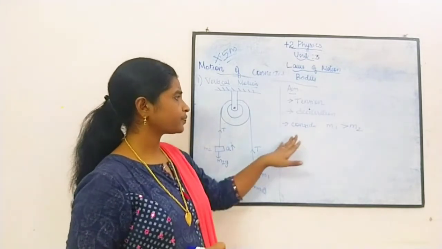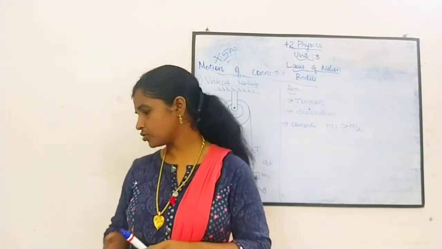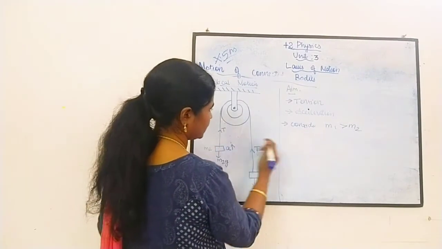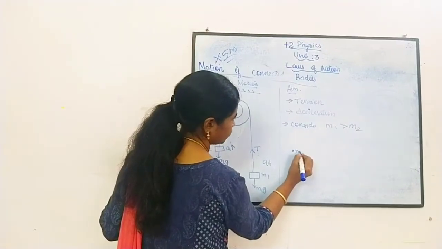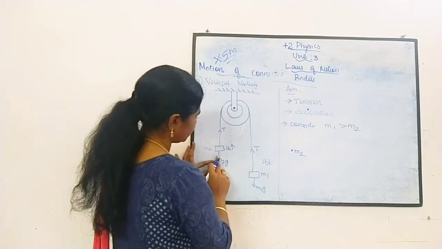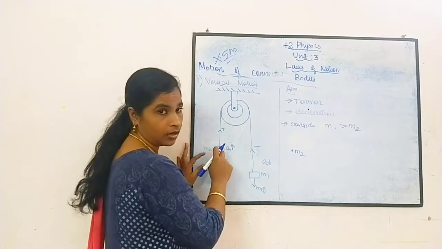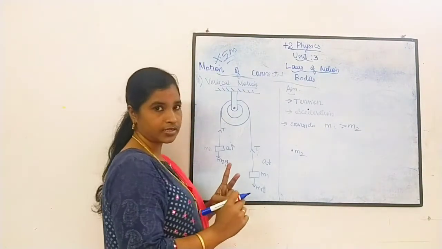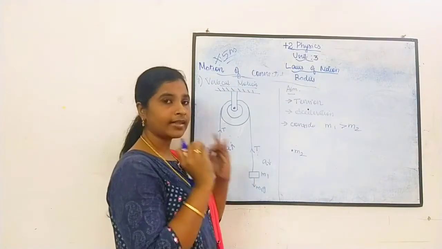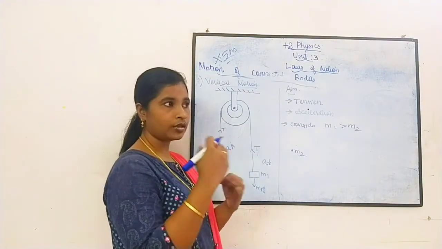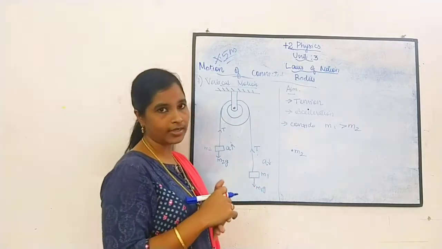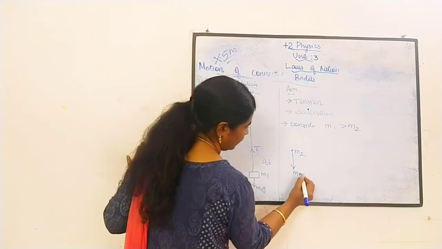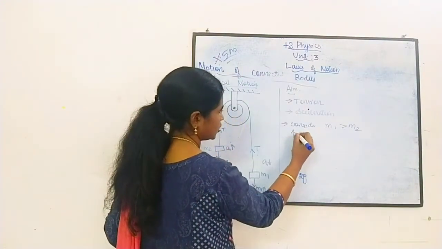Okay, so for that first we have to draw the free body diagram. Let us draw the free body diagram of m2. Let us take m2 as a point mass. What are the forces acting on this mass? One is tension and the other one is gravitational force. You have to write all these things before you derive. The gravitational force is m2g and the tension force is T.